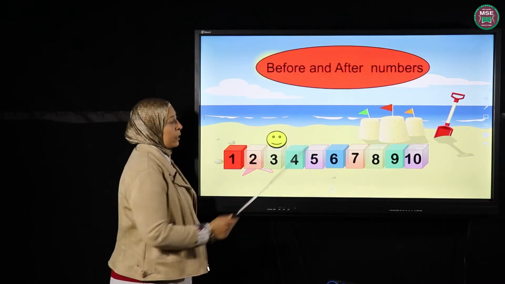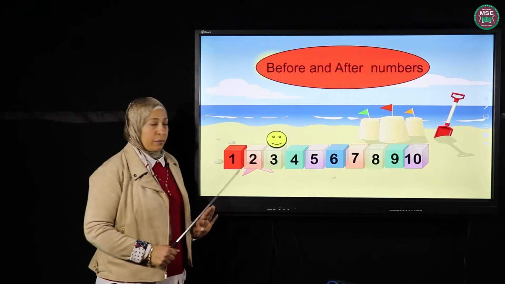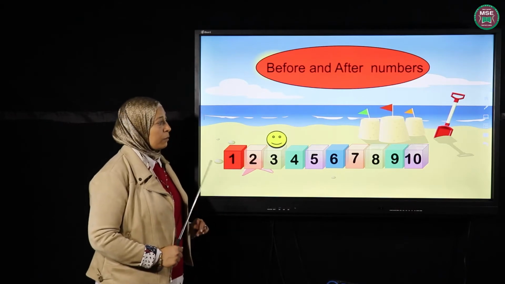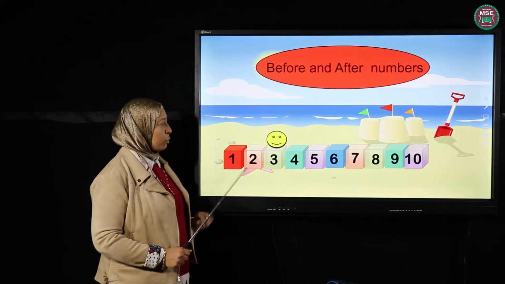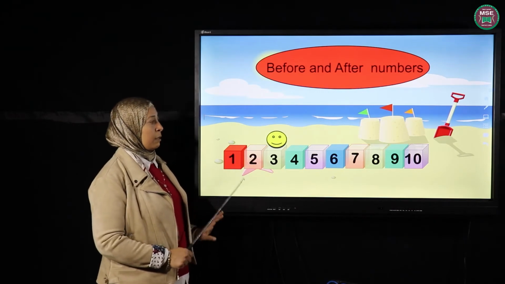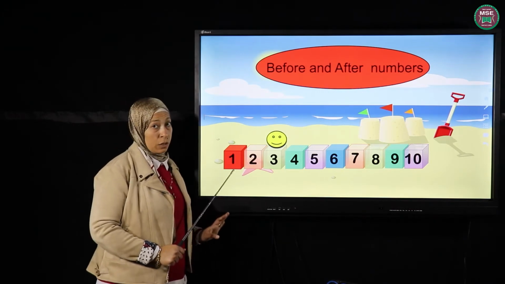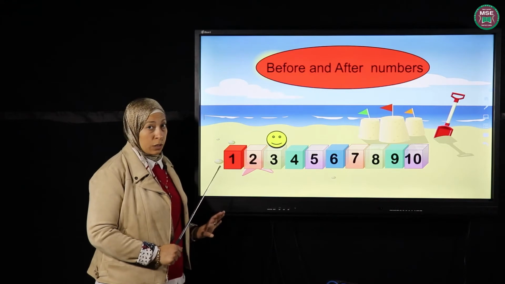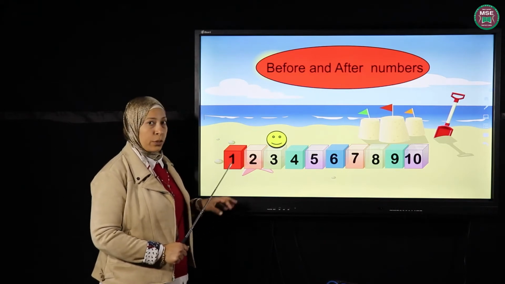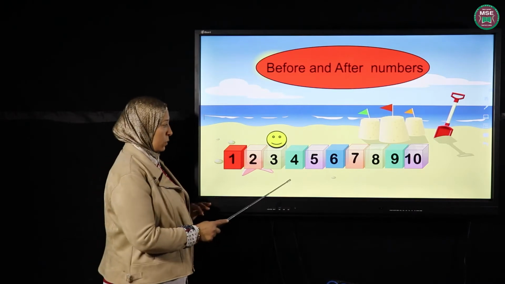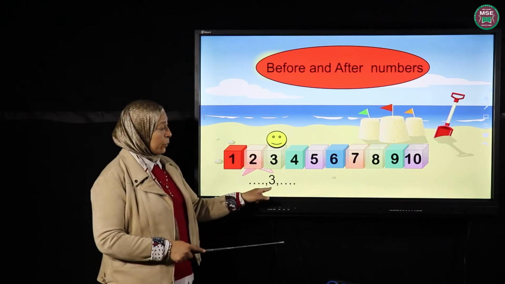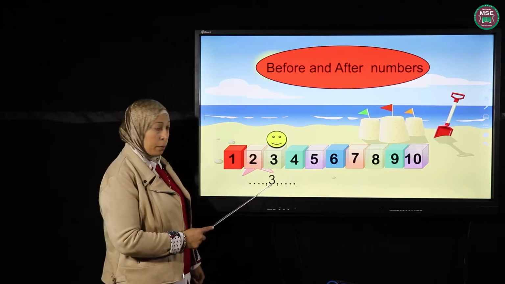Okay. I have a very nice smiley face here. Okay, he's my friend and he likes to play in the numbers. Okay, I want you all to look at the smiley face and tell me what number is he standing on. He is standing on what? Yes, he is on number 3, right? Okay, let's see this. This is number 3. Can you see it here in the middle?